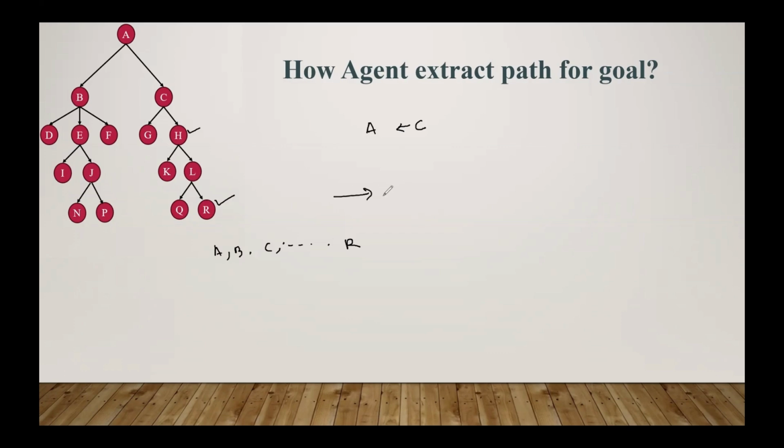Once the goal node is found, then the path for the goal is A, C, H, L, R. So this is the way the agent decides the path for the goal node R.